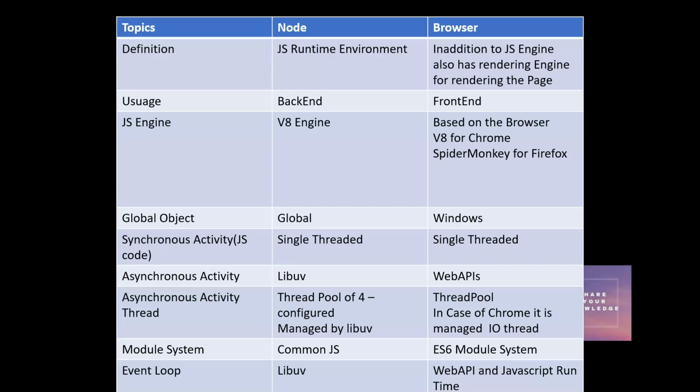In case of browser, before ES6, the module system was not supported natively in JavaScript. We had to use require.js and system.js to make it possible to import functionalities from one file to another. But with the advent of ES6, we got the ES6 module system supported, by which we were able to import, and whatever functionality we wanted to be available in another file, we were exporting. So we were using import and export.